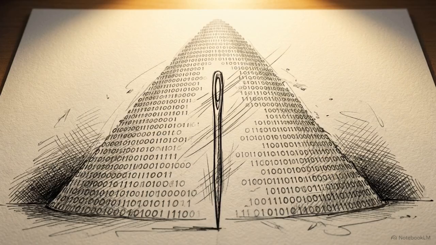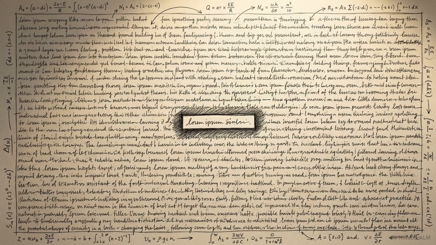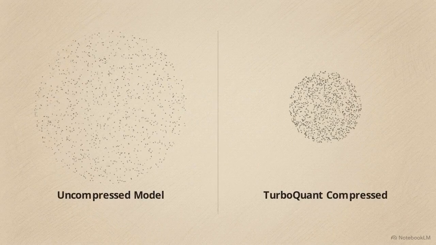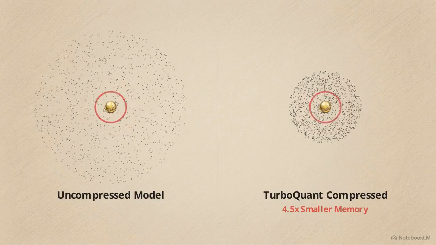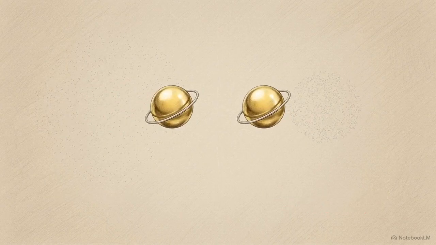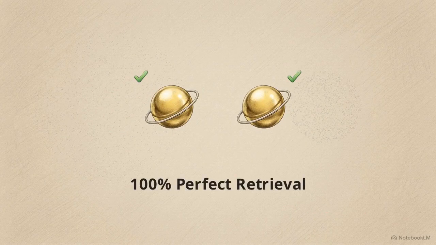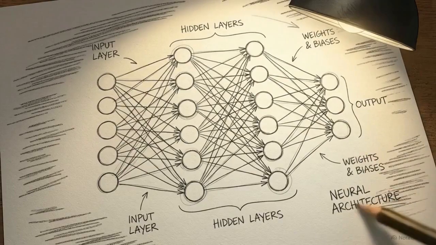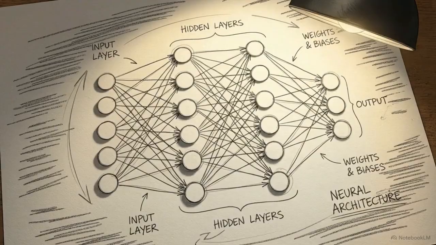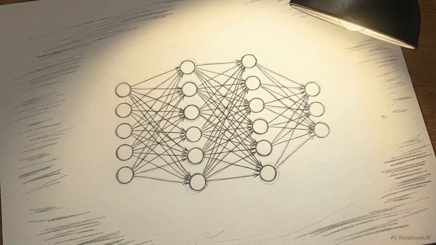To prove this actually works, researchers ran TurboQuant through the needle in a haystack test. This is an evaluation where an AI is forced to read a massive document and locate one specific hidden sentence. The results are striking. Even when the AI's memory was compressed by a factor of 4.5, TurboQuant maintained a 100% perfect retrieval rate. It performed exactly as well as a massive, completely uncompressed model. This data shows we can mathematically decouple the physical size of an AI's memory from the accuracy of its recall.